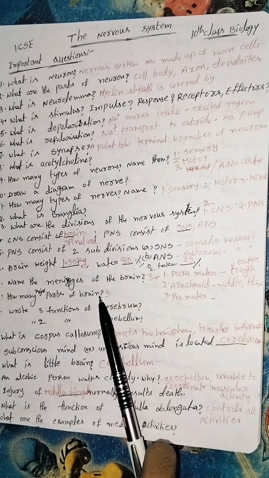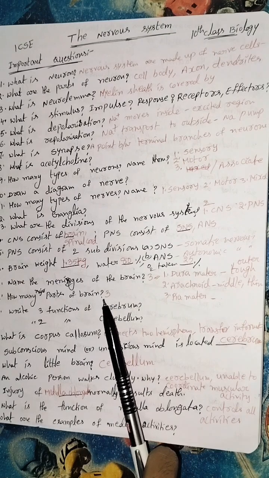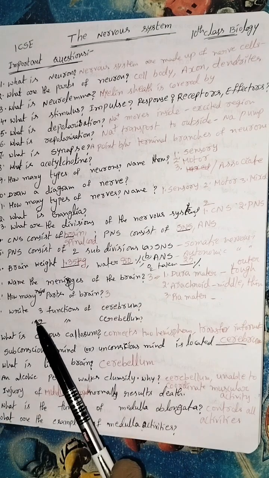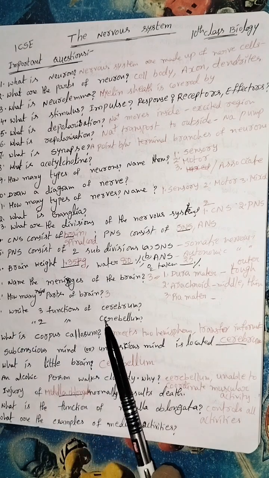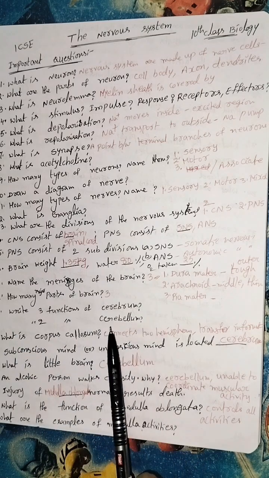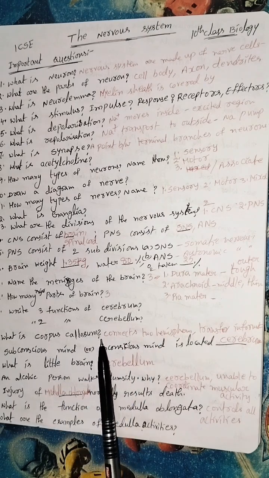Next, how many major parts does the brain have? We know that the brain has three parts: cerebrum, cerebellum, medulla oblongata. Next, write three functions of cerebrum. Write two functions of cerebellum. I will mention them in the next video. What is corpus callosum?